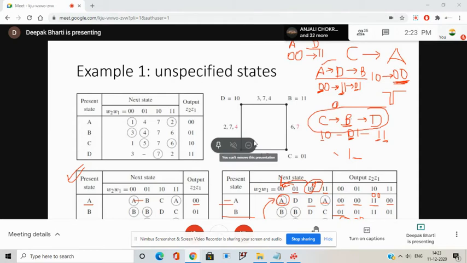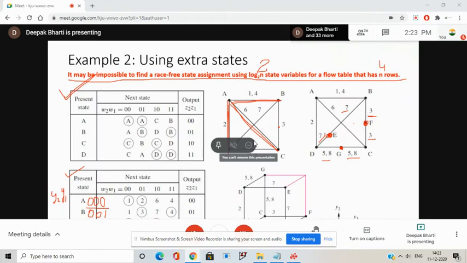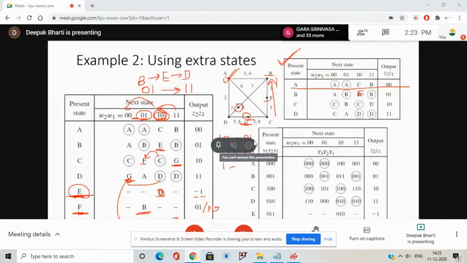Actually it is a stable state, but when it is in this transition flow, then B will be unstable. But in this case, the transition from B to C or C to B is via an unstable state F, which is unspecified. We have inserted an additional state which does not have any of its set output.